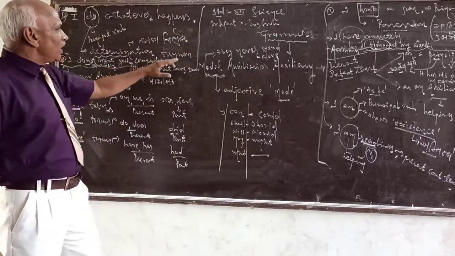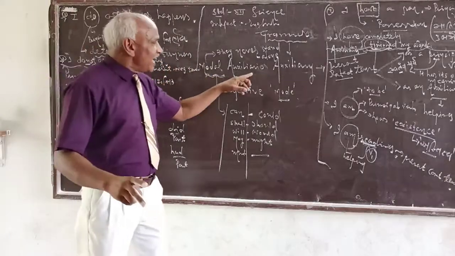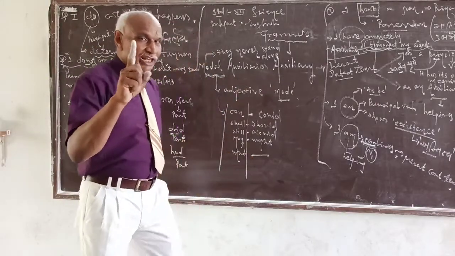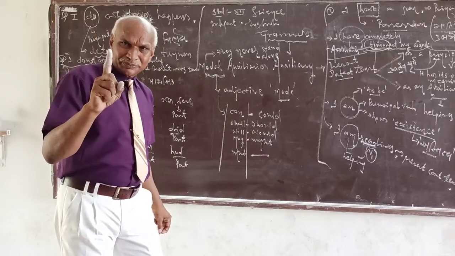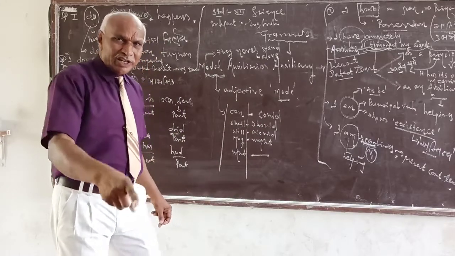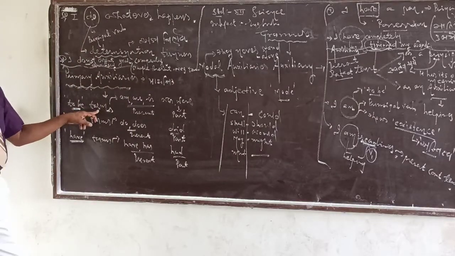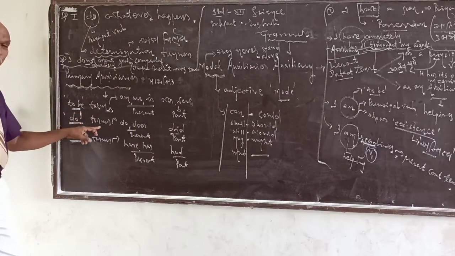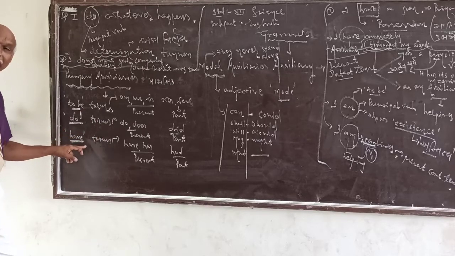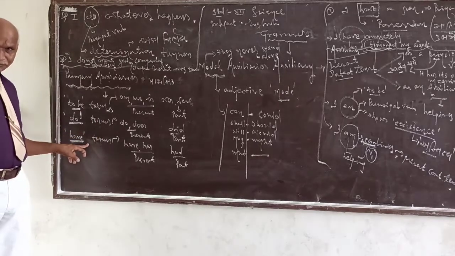First, primary auxiliaries. Second, modal auxiliaries. Clear? Primary auxiliaries include to be forms, do forms, have forms.